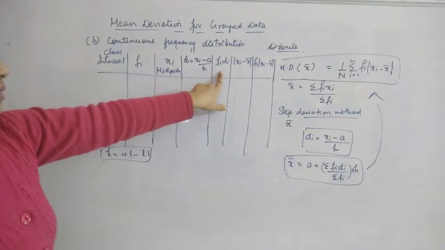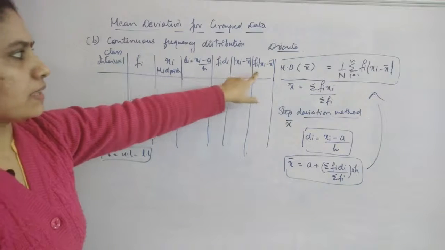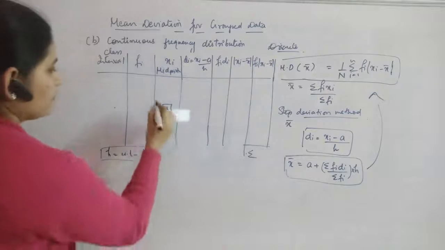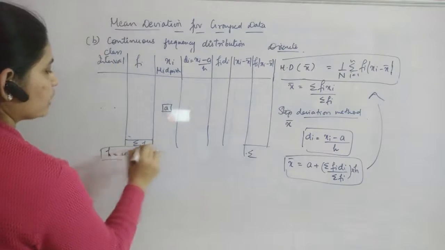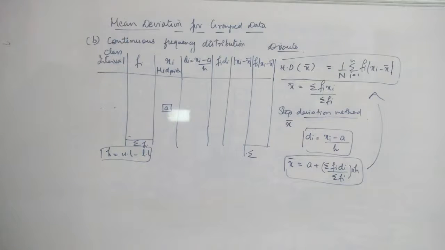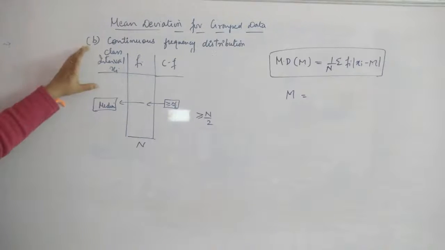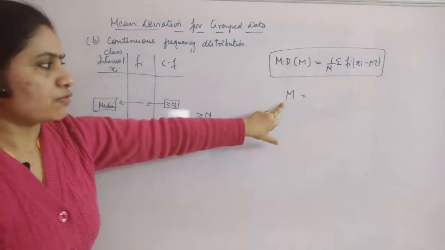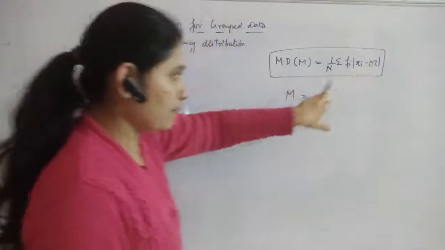fi di you have to calculate, then mod of xi minus x bar, then fi into mod of xi minus x bar. Here you have to take the total, fi also the total you have to get, and using this formula you will get the mean deviation about mean. To find the mean deviation about median, the formula is the same. You just have to replace your x bar with the median value.